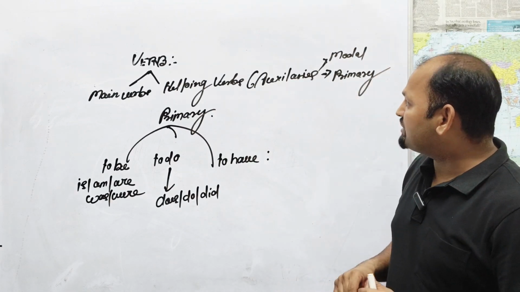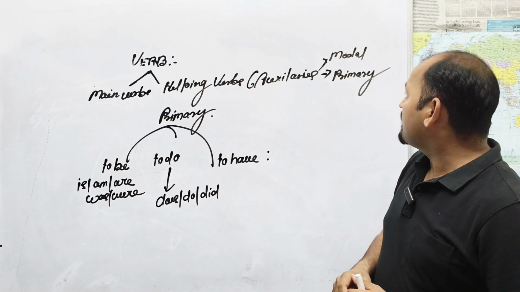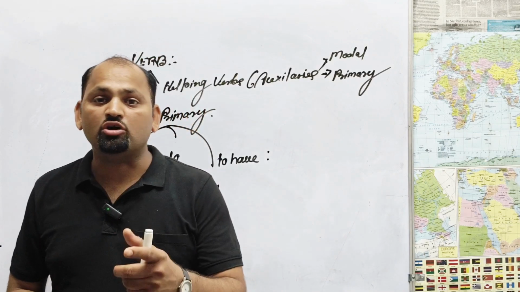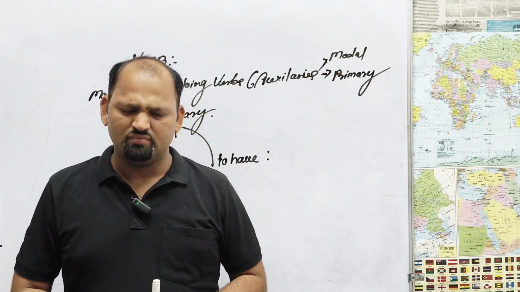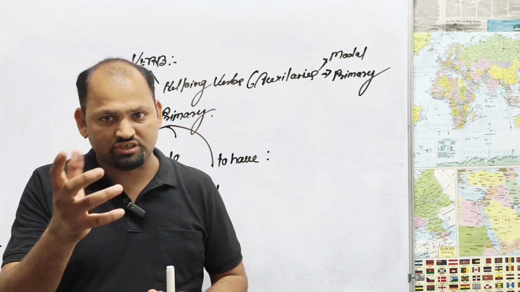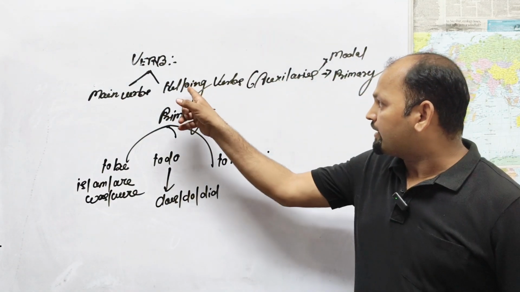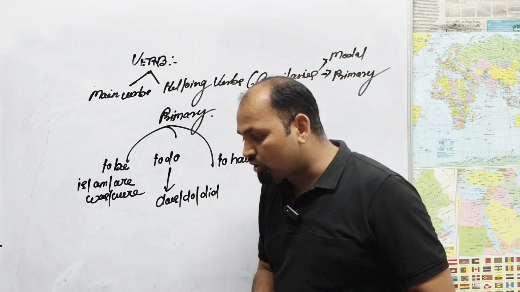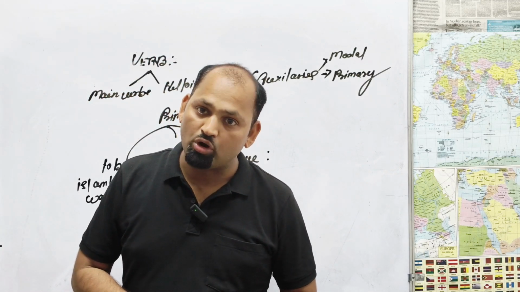But helping verbs are also called auxiliaries, and auxiliaries also have two types. Number one, primary, and second one, modal. We have to prepare according to this mind map. Auxiliary is based on two types: primary and modal.